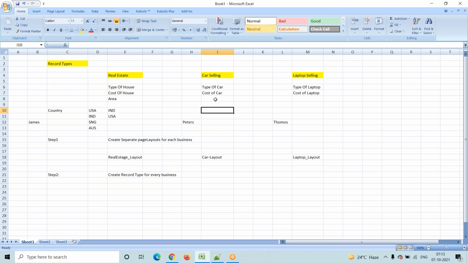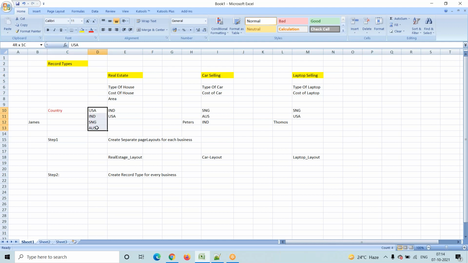Suppose the user selects car business, then my requirement is Singapore, Australia, India. Suppose the user selects the laptop record type, then my requirement is Singapore, USA. This is my requirement.